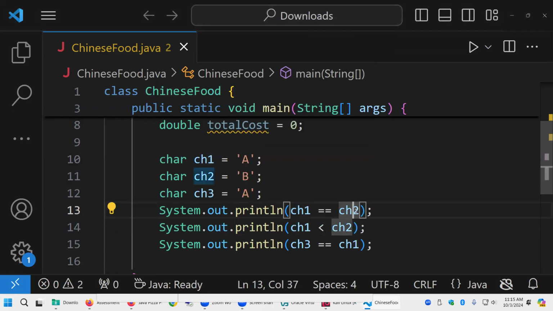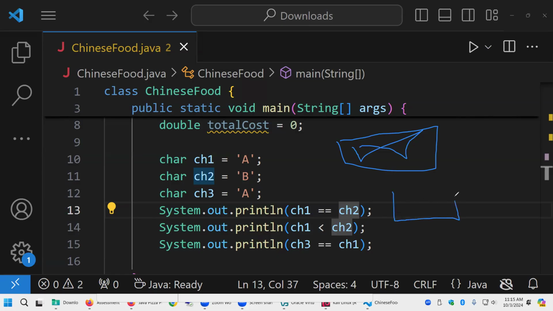A string you cannot compare directly because it's a combination of characters and it's a class in Java. And you can't compare objects directly because an object is, well, take a look at that. Here's my primitive variable. When I declare it, the value is in here. That's where my value is. When I declare an object, I have a pointer.